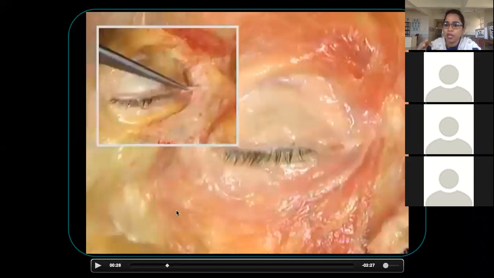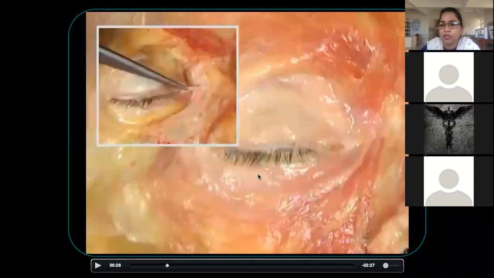This lacrimal part goes in between deeper areas and gets attached to just the corner of the eyelids. We will see that. So all these three parts, is everyone clear? Orbicularis oculi, what are the three parts? Orbital part, palpebral part, and lacrimal part.